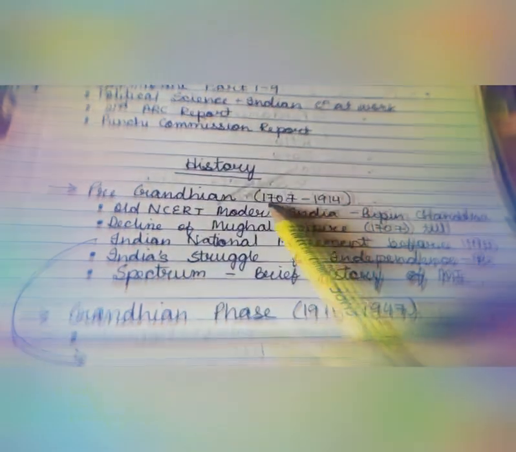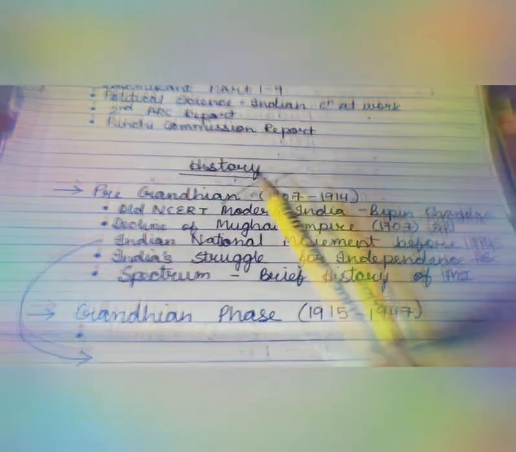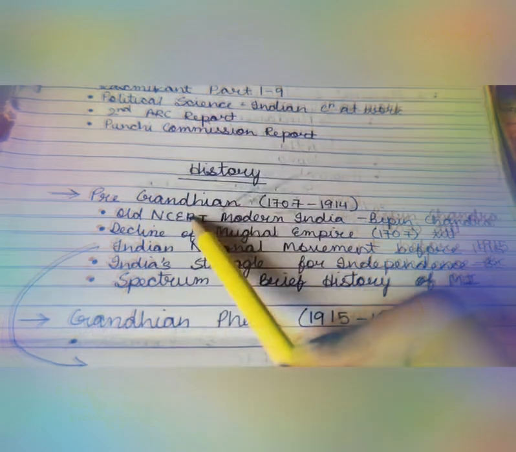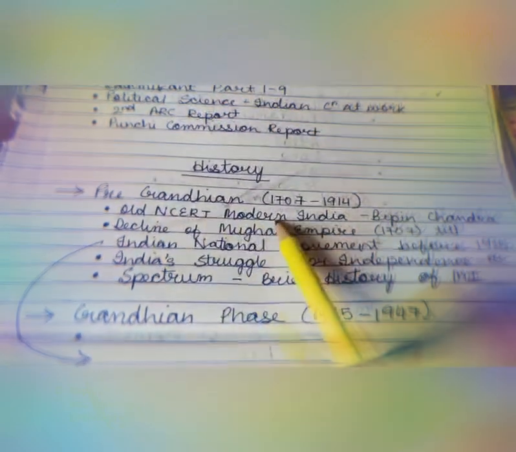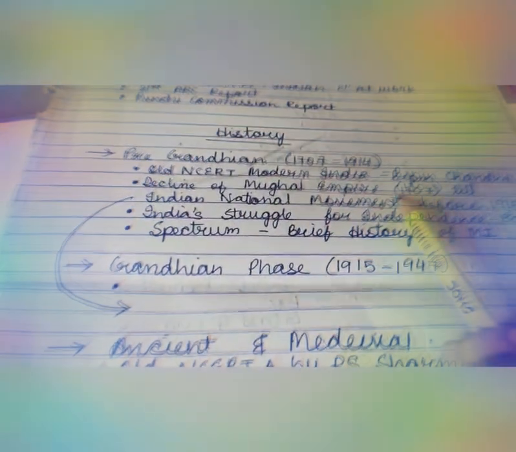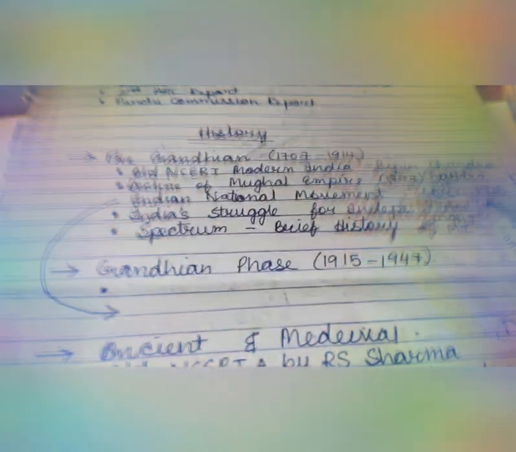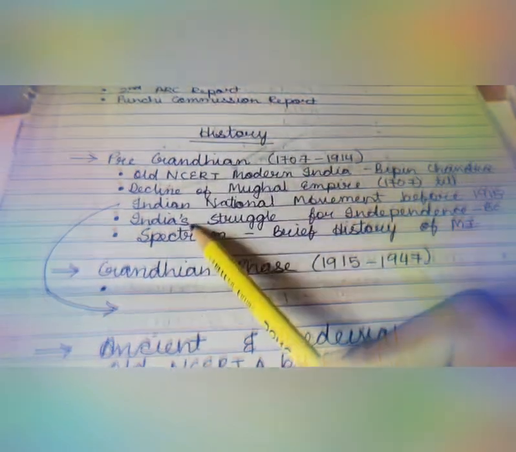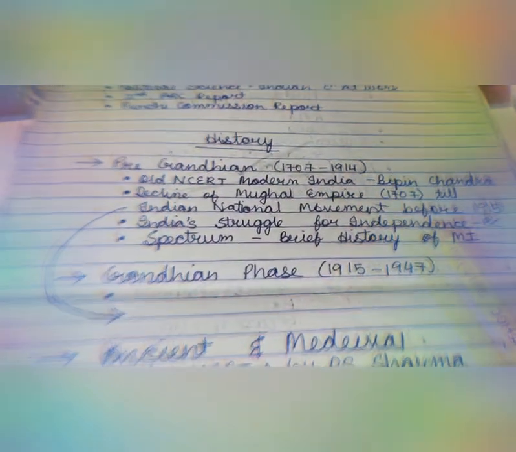Now, for the pre-Gandhian era, what resources do we need to take? The first thing I'm taking is the old NCERT, Modern India by Bipin Chandra, this book of mine. We are to see this book and know what we need to study from it. Then we have the decline of the Mughal Empire till the Indian national movement before 1915. We need to know about this. We need to know India's Struggle for Independence, again by Bipin Chandra.